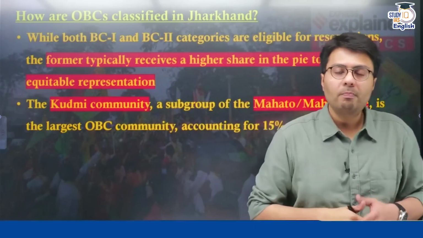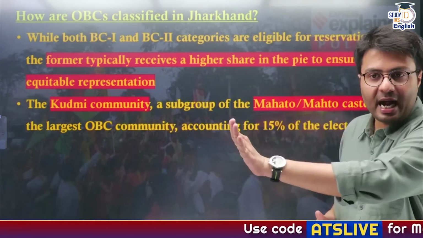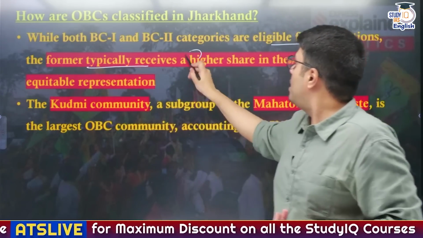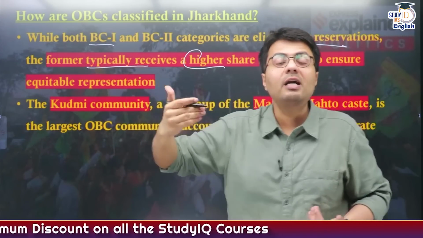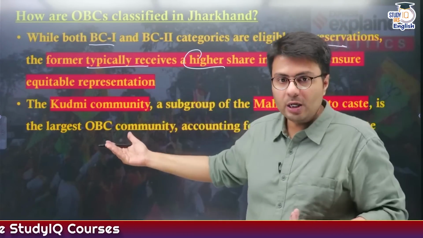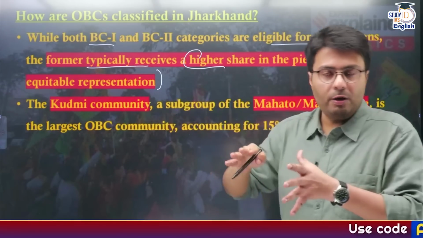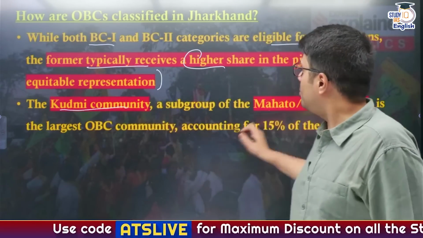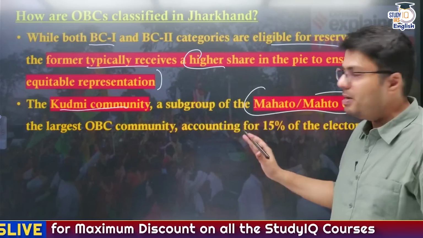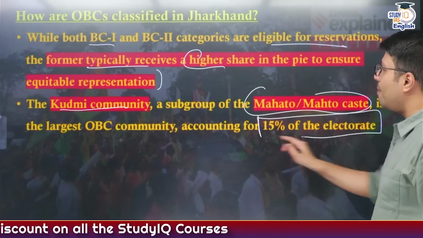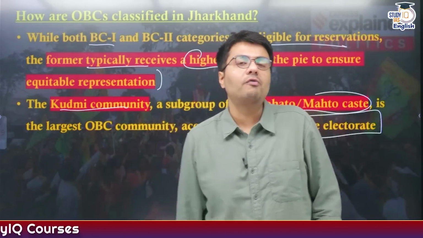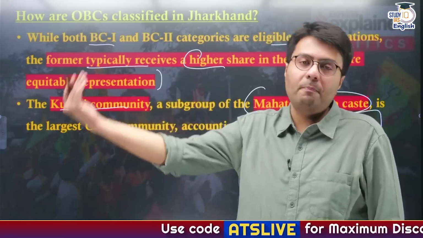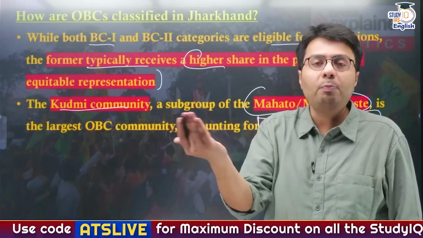Both members of the BC 1st and BC 2nd categories are eligible for reservation, but the amount of reservation obviously is more for people belonging to the BC 1 category, because they are more socially, educationally and economically backward. This is done to ensure equitable representation of both these sections of OBCs. Now, among OBCs, it is the Kudmi community, which is a subgroup of the Mahato caste, that is the largest in terms of population, constituting about 15% of the total electorate of the state. So this is why the government of Jharkhand now wants more equitable political representation of these OBCs, and that is why it is looking to provide them with OBC reservation.